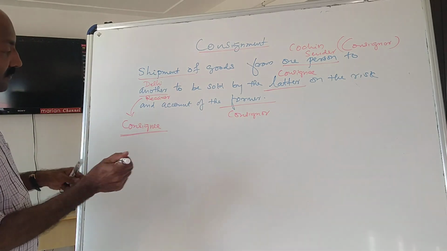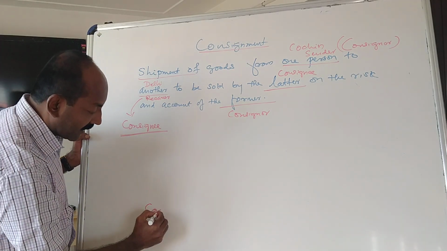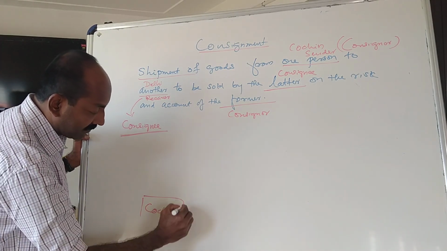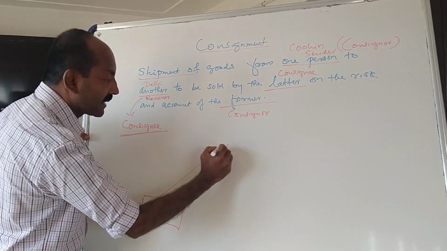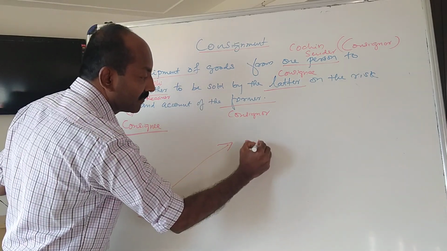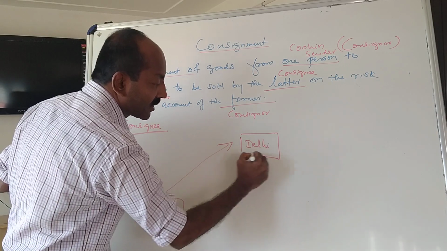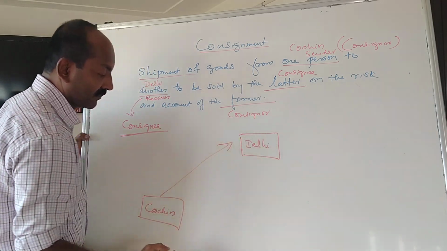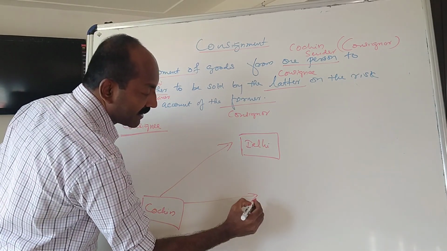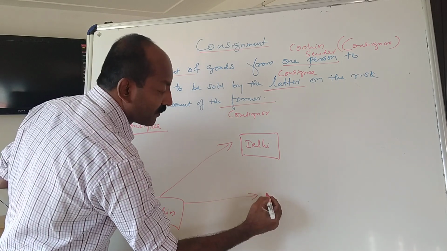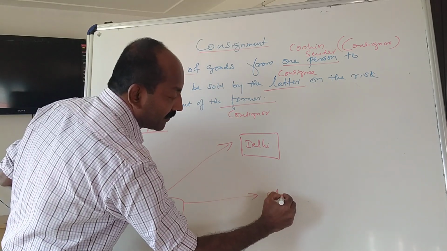So let us see. There is a manufacturer in Cochin. He will send a consignment to Delhi. He wants to send goods at Delhi. He may send his consignment to Chennai.